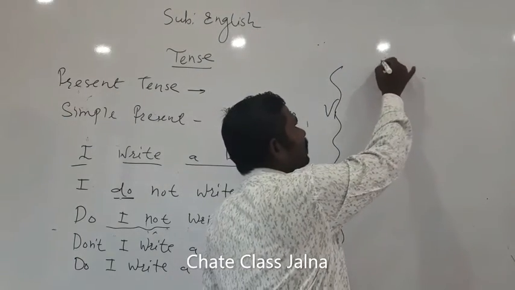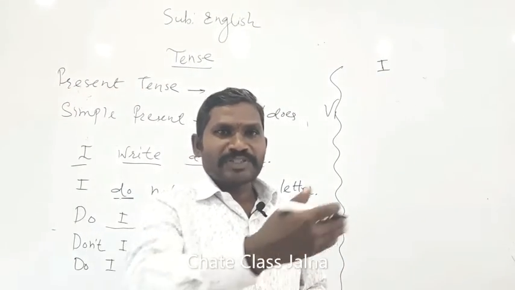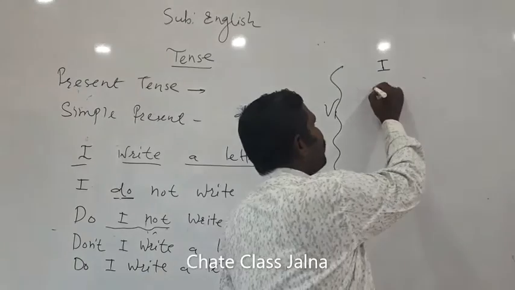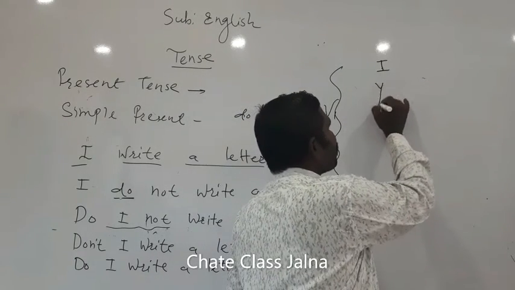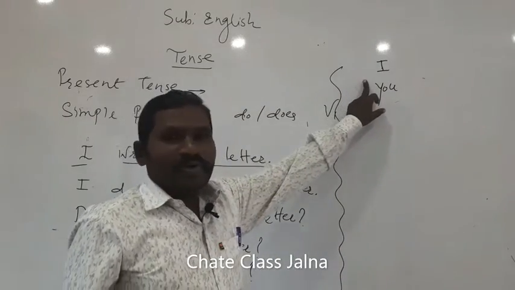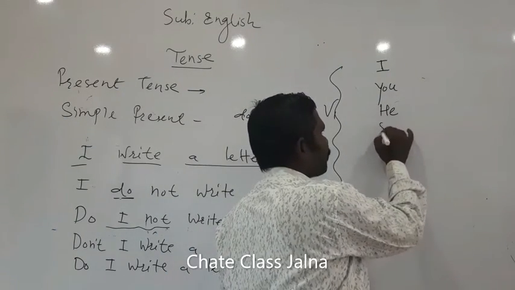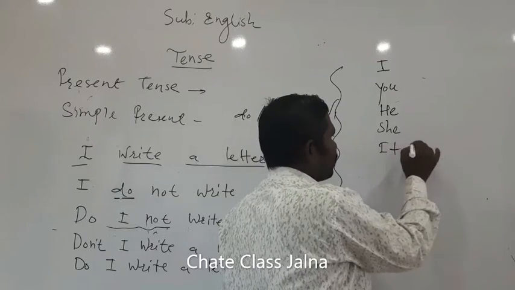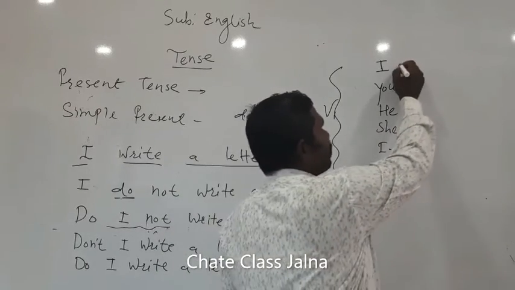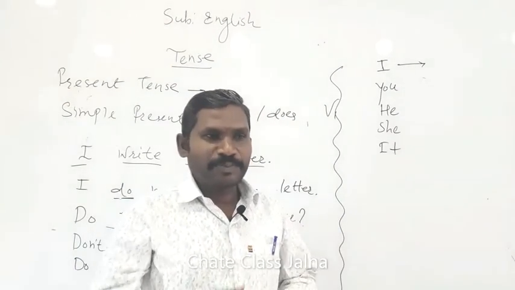Now I, as I told you, is first person singular, as it is I, the speaker. I am speaking with someone else. He is a listener. That listener can be one person, you, the second person here, and we are talking about the third party. He might be any one person: he, she, it, or any person's name we can also consider here. So what I say is that I is the first person singular, as I am the speaker here.